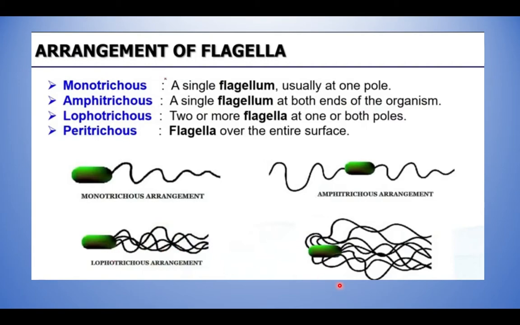And then, if the flagella are present over the entire surface, like in this rod-shaped bacteria where the flagellum is present all around, everywhere, it is called peritrichous. So monotrichous, single-sided flagellum. Amphitrichous, flagella on both sides. Lophotrichous, many flagella but only on one side. And finally, peritrichous means the flagella are present all around the body. So these are the types based on the arrangement of flagella.